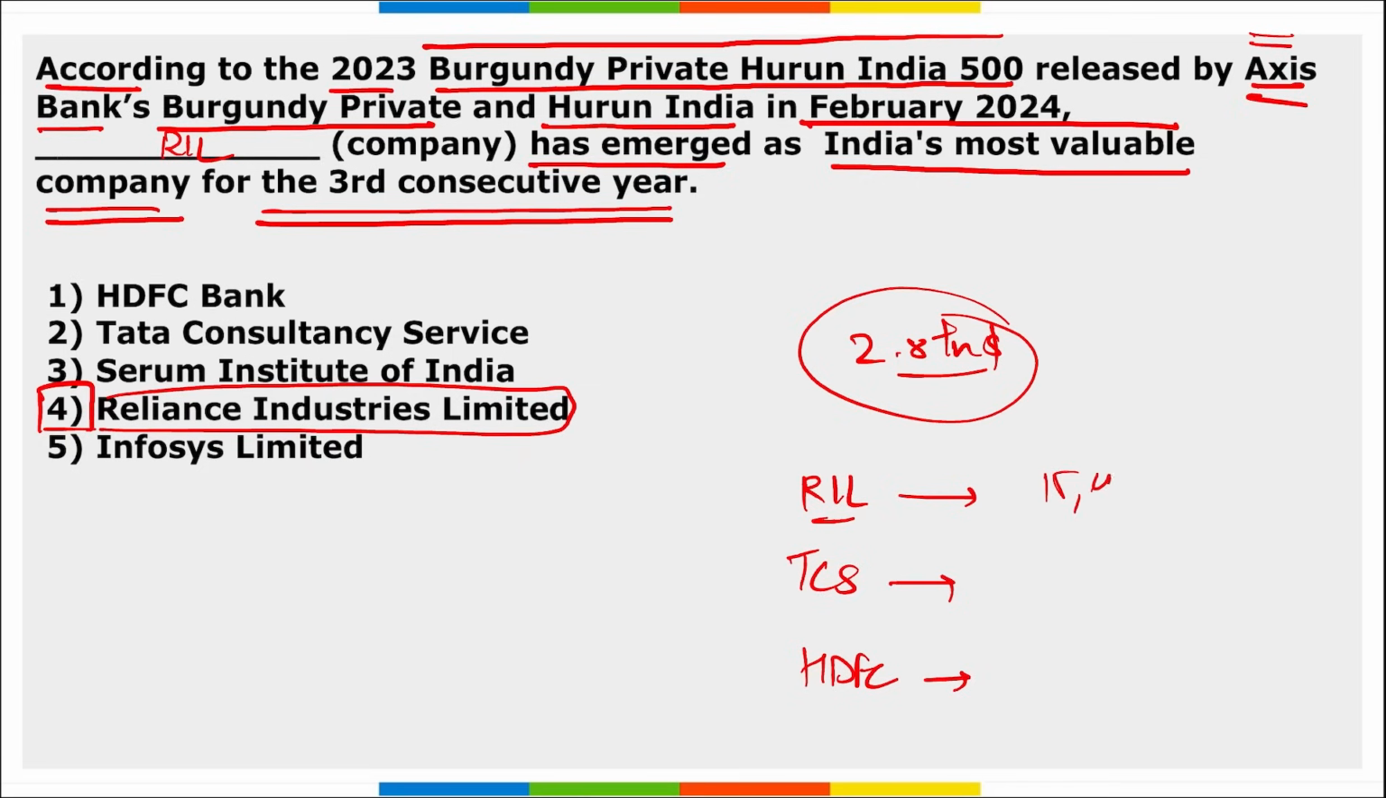If we talk about the valuation of RIL, that is Reliance Industries Limited, it is close to 15 lakh 64,000 crore rupees. For TCS, it is close to 12 lakh 36,000 crore rupees. And for HDFC, it is close to 11 lakh 25,000 crore rupees.